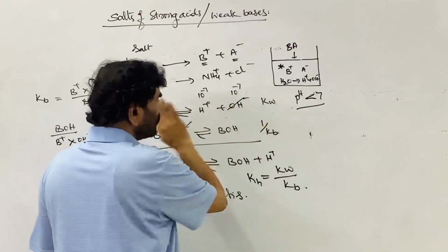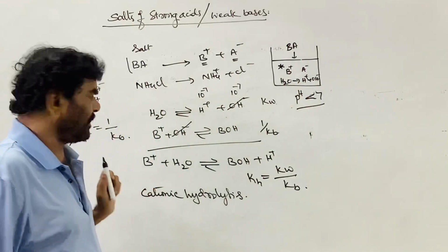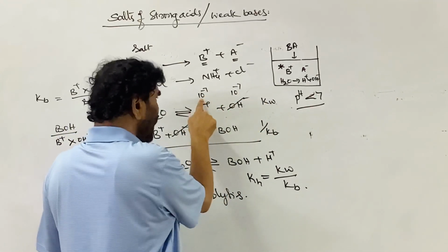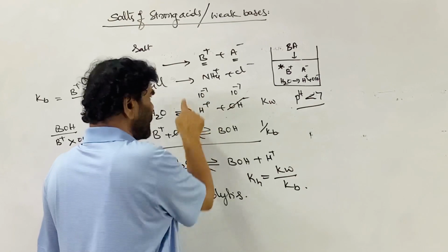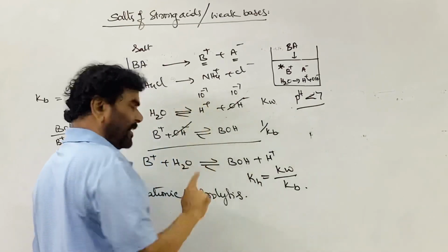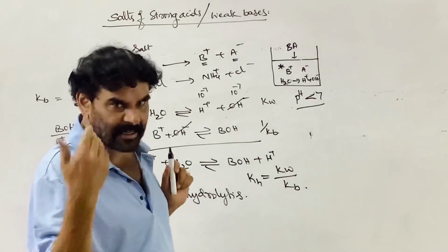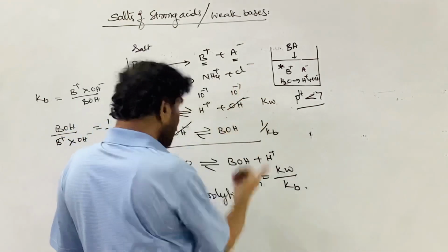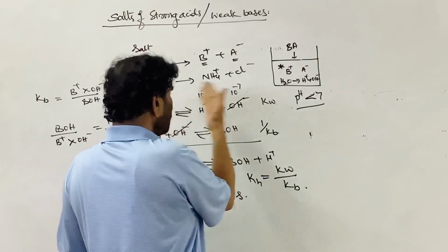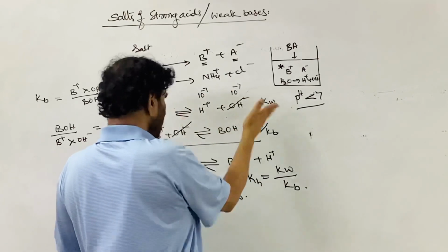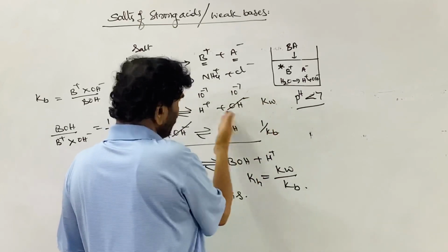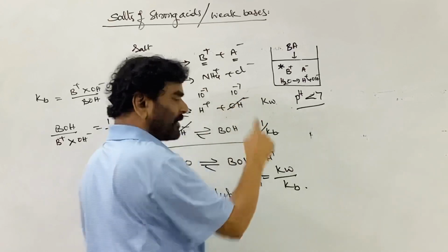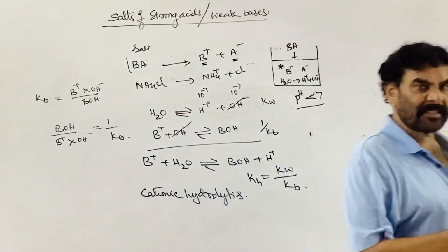Therefore, what happens? It moves in the forward direction. When it moves in the forward direction, at the original equilibrium, the H plus ion concentration is 10 to the power of minus 7. During this process, the H plus ion concentration is not utilized or decreased, so the OH ion concentration is decreased. In order to maintain the equilibrium, more water will undergo dissociation and produce some more OH ion. In this process, the H plus ion concentration exceeds 10 to the power of minus 7.